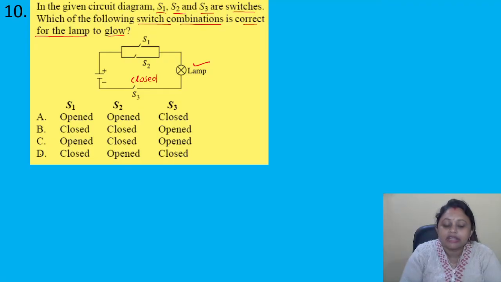So as per the given options, D is the correct answer. If S1 is closed and S2 is open, then current will flow and the lamp will glow. So correct answer is option D. It can also be S1 opened and S2 closed, but this option is not there.